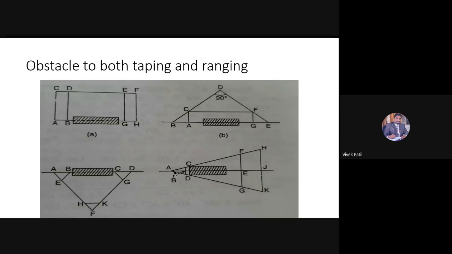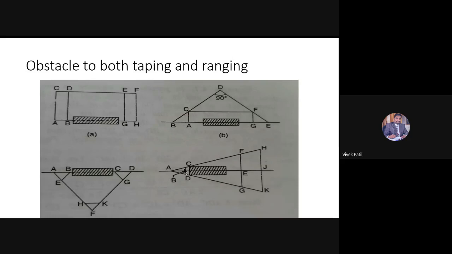Similarly, I will extend the line AD up to K such that AK will be equal to N dash into AD, and I will fix the point K. Once I have fixed the point K, I will measure the distance CB.